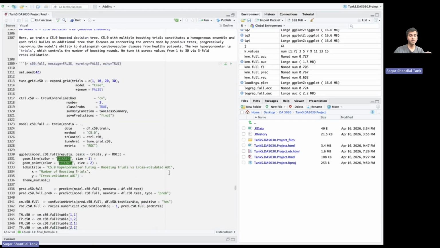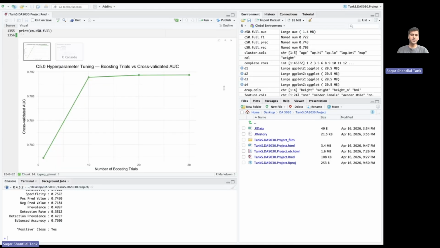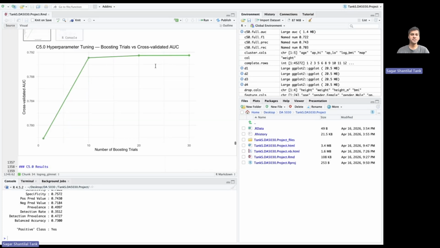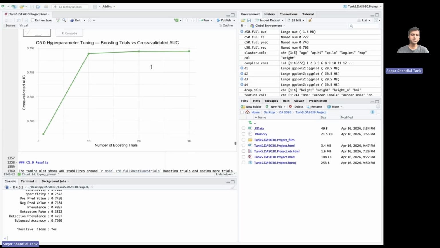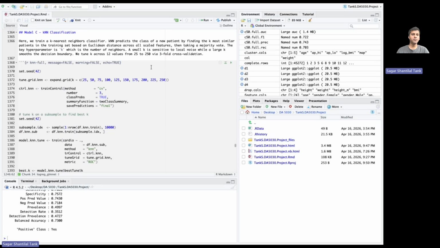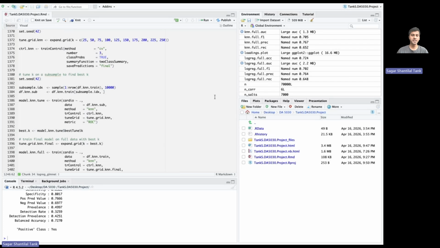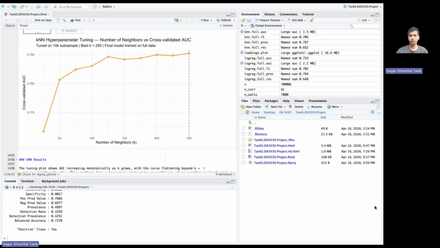Now, if we look at model B here, which is the C5.0, I tuned the boosting trials across 1, 10, 20, and 30. Now that we have got results for our C5.0, as we can see, the AUC stabilized at around 20, which is great. And if we look at our model KNN classification, we'll run the model. So for KNN, I used a two-stage strategy where I tuned K on a 10,000 row subsample first to keep it computationally feasible, and then I retrained it on the full 55,000 training rows using the best K of 250. So let's move back to the slides.